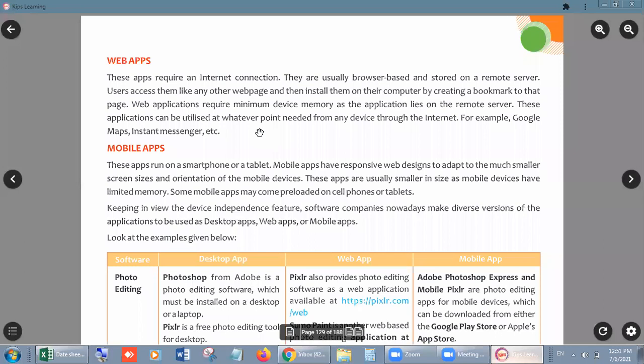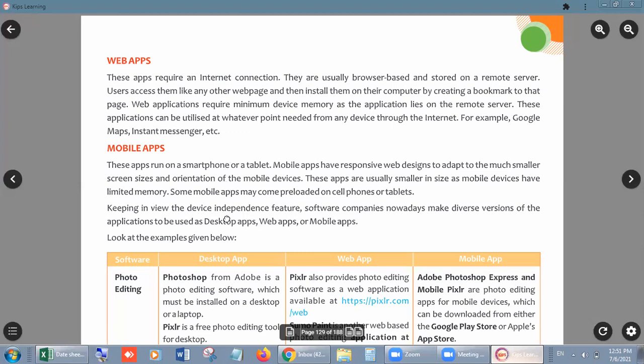Because if you want to store something, suppose you are using Facebook or WhatsApp or any social networking site, the entire data is not stored on your mobile. It is stored on the server, at a specific location, in the online space which is provided by that application. Okay, students. So it is very important that we know about the remote server. A remote server is an online space which every application has separately.